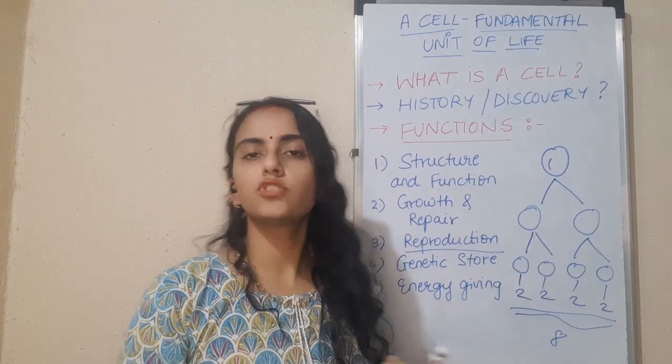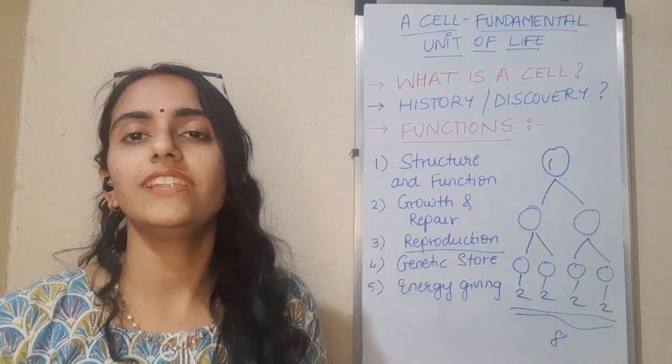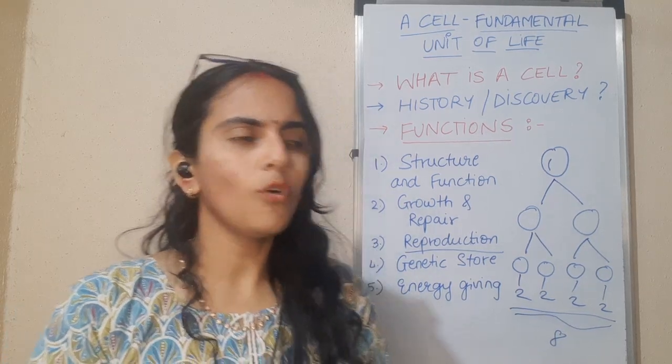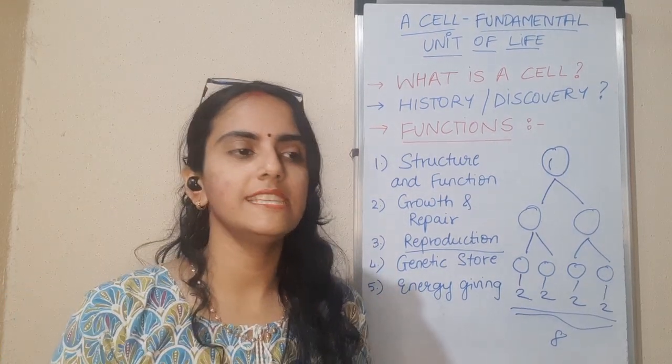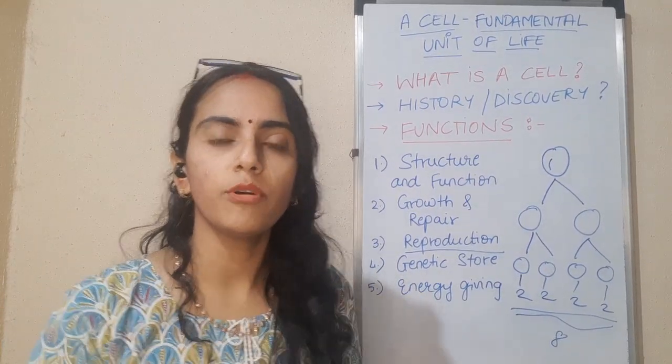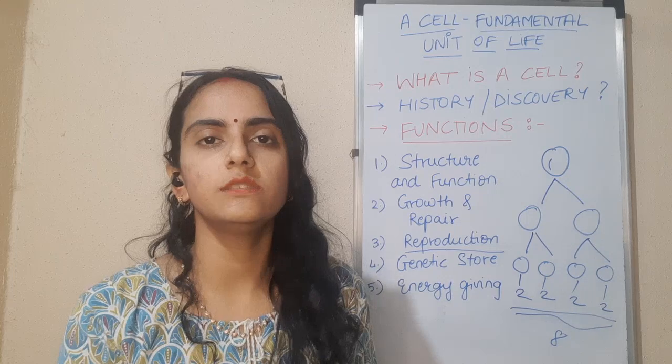Next is genetic store. The cells are also called as genetic stores. Now, you all must have heard the word about genes, you know. कोई character होता है हमें, and then we say that probably this gene has come from your father or this gene has come from your mother. So, what does that gene mean?